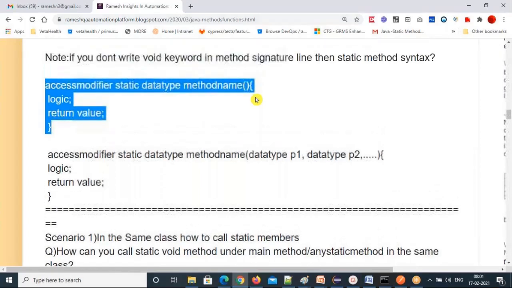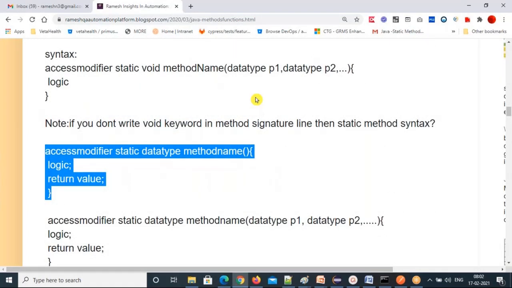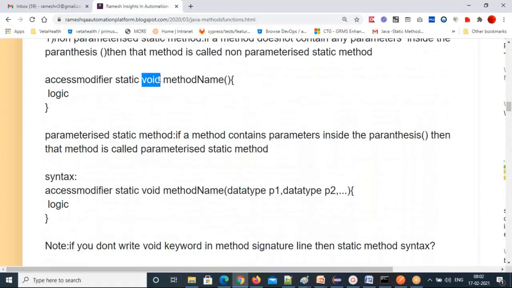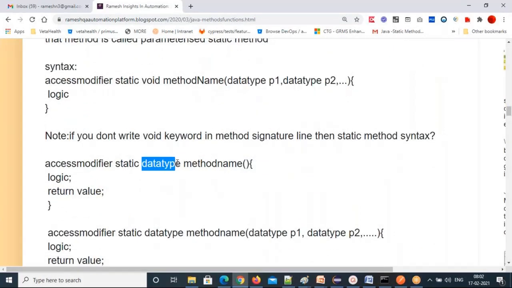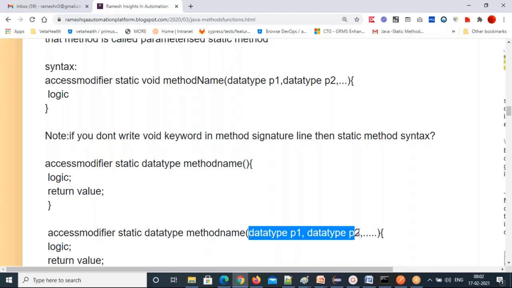Are you all clear on these 4 types of methods? We have defined 4 types of static methods. Two with void: without parameter and with parameter. Next, without void without parameters, and without void with parameters. These are the 4 types of methods we have created. Anybody having doubt on this static method? Okay, you created 4 types of static methods.